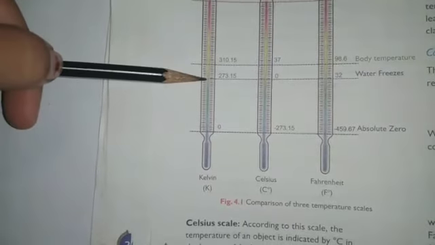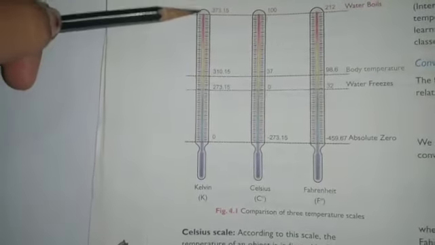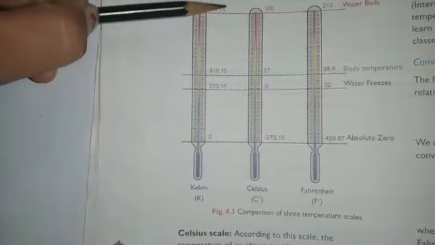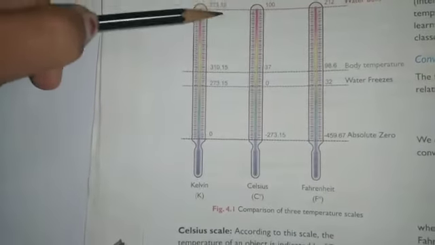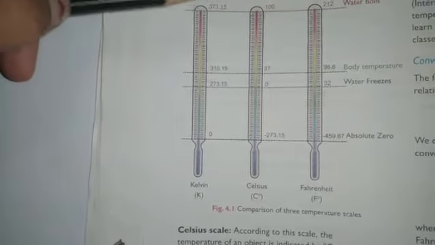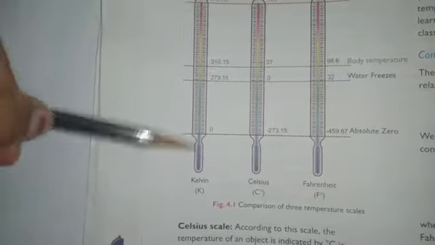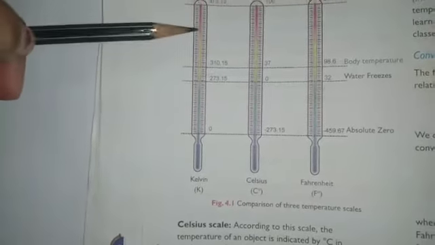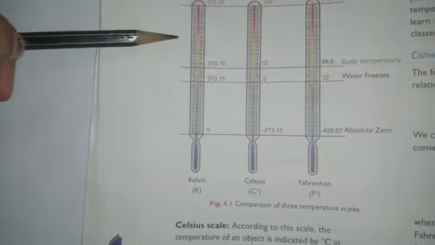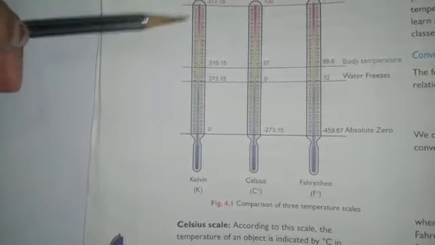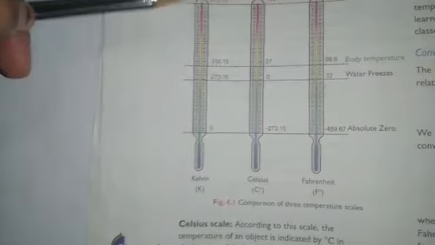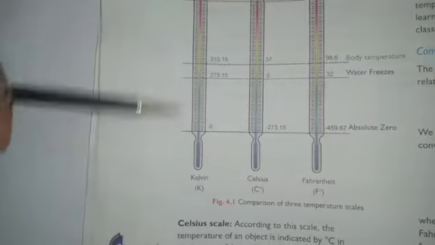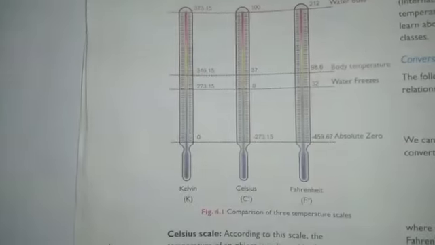So 273 plus 100, how much? 373.15. This is the boiling point in the Kelvin scale. And this Kelvin scale is the international system of units. It is universally accepted as the unit of temperature, and you will learn about this Kelvin scale in the 8th standard.